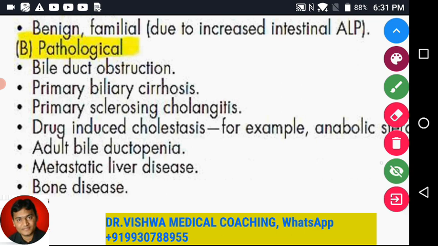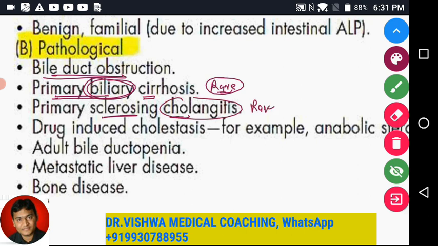As we talked about, pathological conditions which give rise to an increase in the alkaline phosphatase are bile duct obstruction, primary biliary cirrhosis. Okay, biliary cirrhosis, this is a very rare disorder. That is cirrhosis because of bile duct problems, inflammation in the bile duct, cholangitis commonly. Okay, sclerosing cholangitis. What is sclerosing cholangitis? Again, this is a very rare condition in which the bile duct जो है वो और bile canaliculi जो है, these are getting sclerosed. That means getting fibrosed.